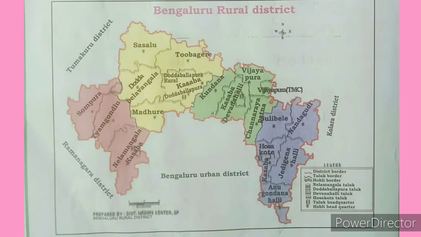So you can observe in the picture. A group of many taluks is called a district. Now we have learnt Hoblis, taluk and district. So many villages form a Hobli and many Hoblis form a taluk and many taluks form a district. So a group of many taluks is called a district. Identify the district which is given in the map and say. See children, this is Bengaluru rural district. This is the map of Bengaluru rural district. Okay?